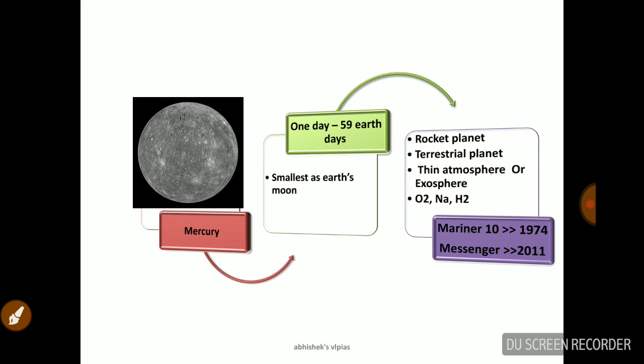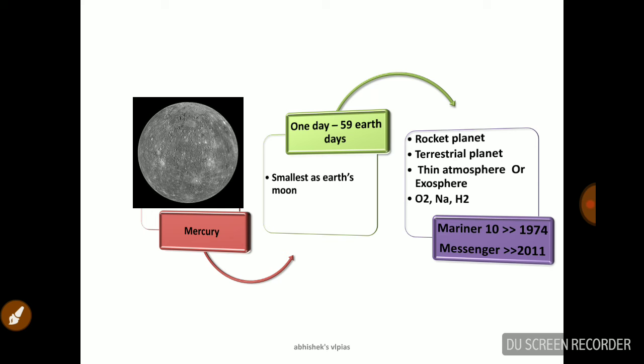Now we are discussing the first planet, Mercury. Mercury is the smallest, almost the size of Earth's moon. One day on Mercury, meaning one rotation, is 59 Earth days. That slow it is. It is also called a rocky planet and terrestrial planet.